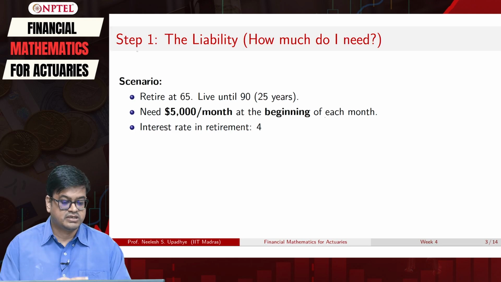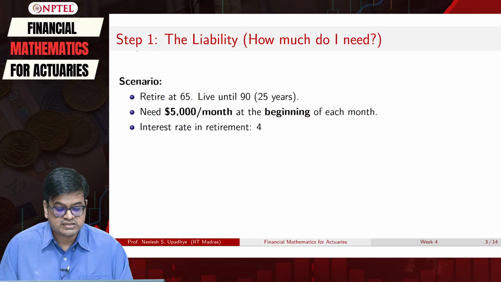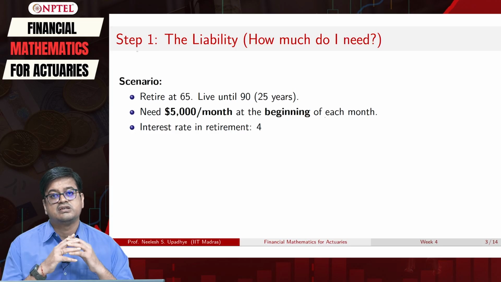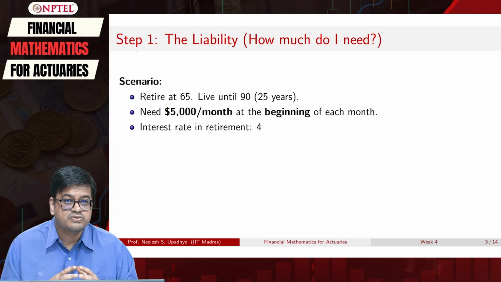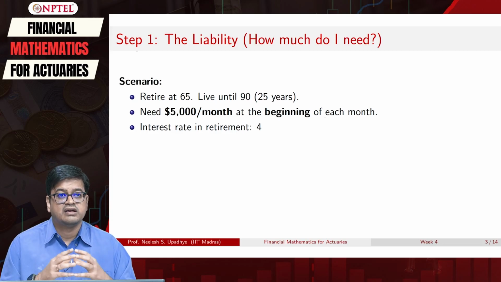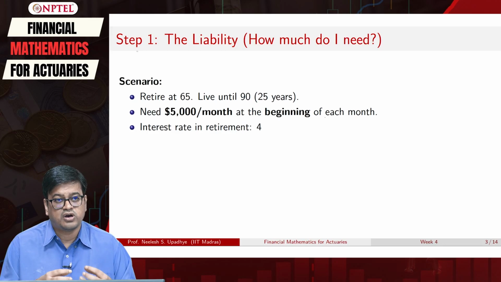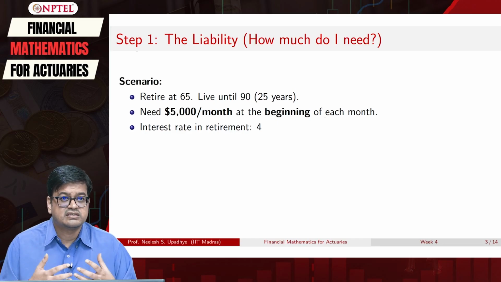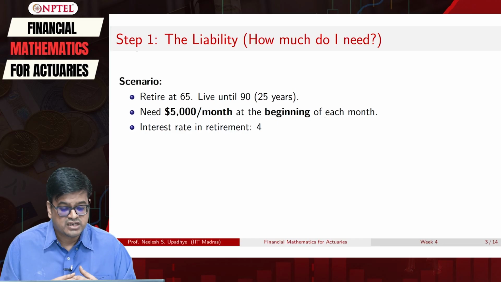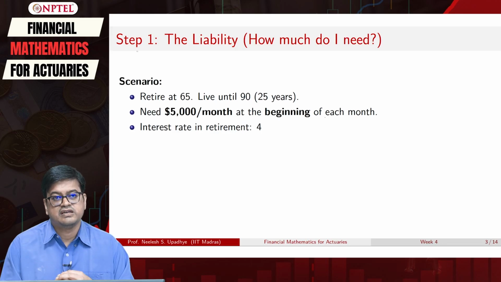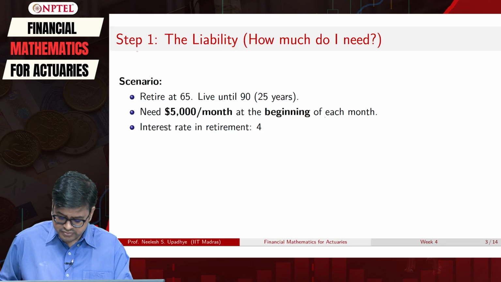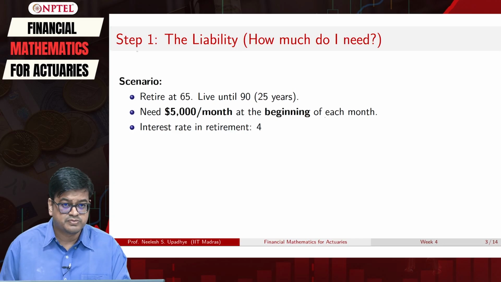I may not be interested in investing in risky assets, so I will take less risky assets like bonds. The interest rate while I am retiring will be only 4% effective, which is what bonds typically give.